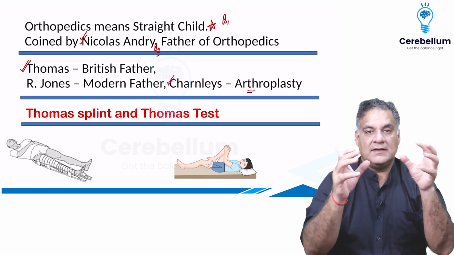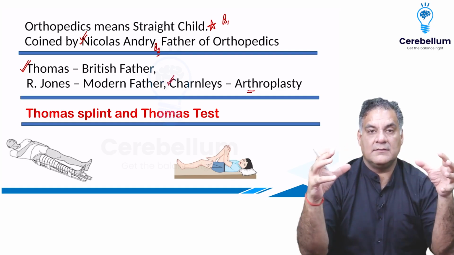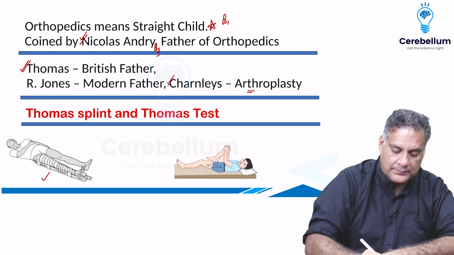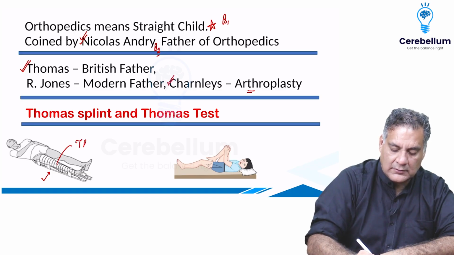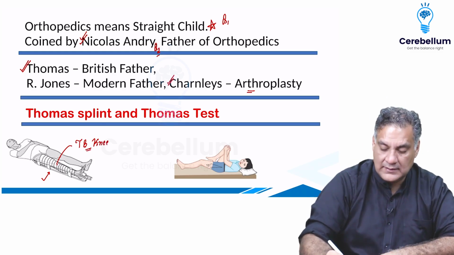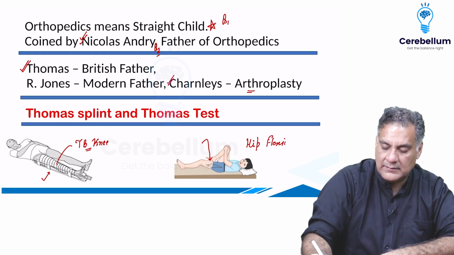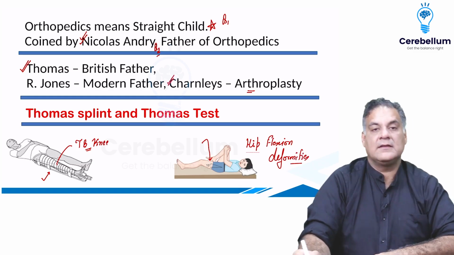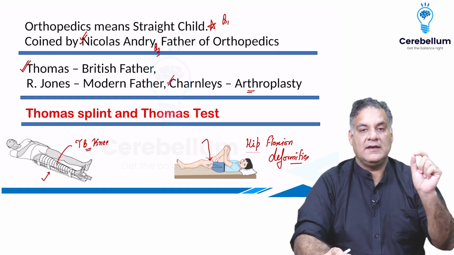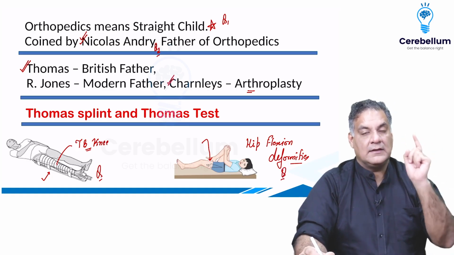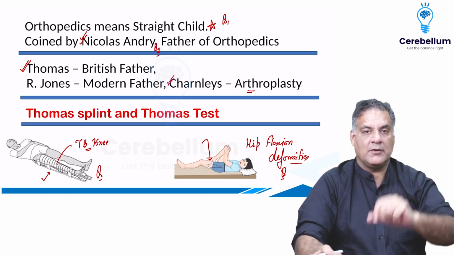Now, if you want to summarize these fathers, there are two points which always come in MCQs. Number one, who gave the splint? This is called the Thomas splint, and it was made for tuberculosis of the knee joint. And the second one is the Thomas test, which is for hip flexion deformities. These are two things done by Thomas which are asked as very important questions. If I need to take away one, remember that the Thomas test for hip flexion deformity is the number one point from this page.